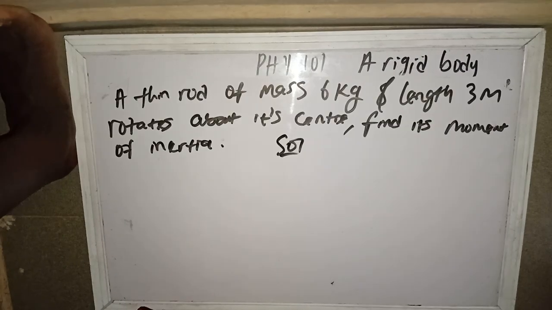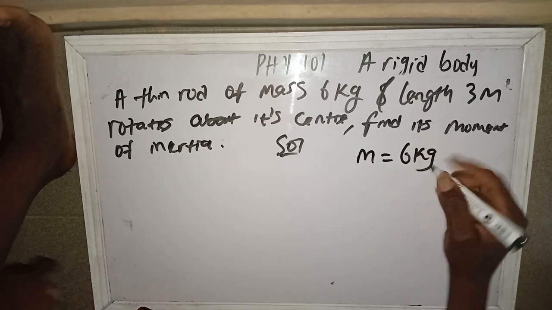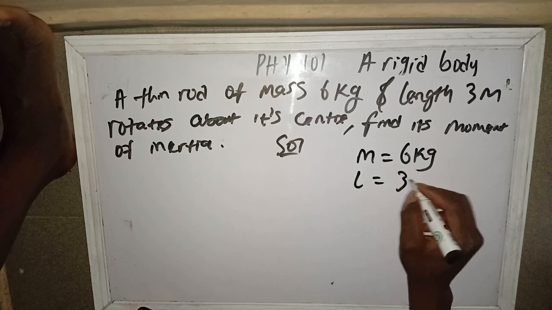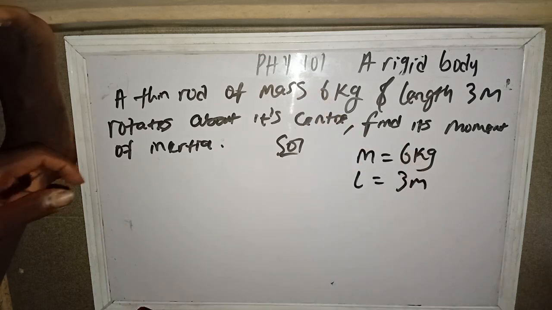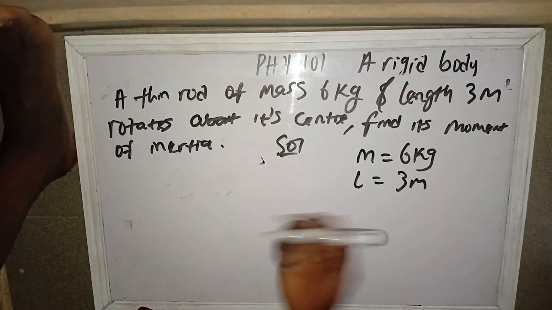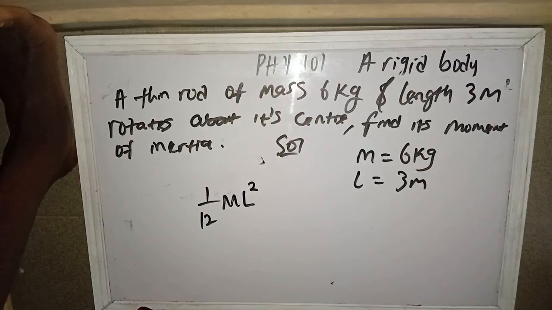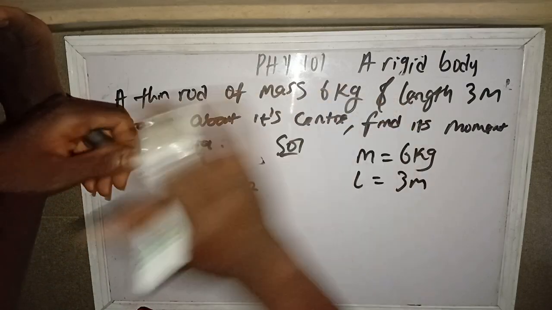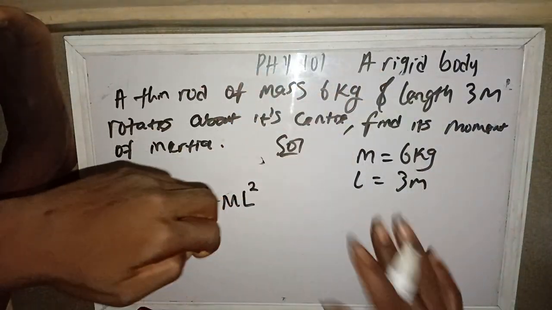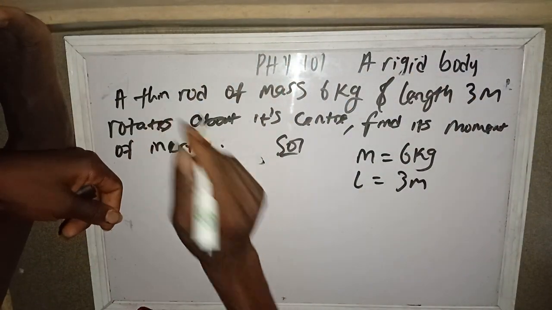Now, another question. A thin rod of mass 6 kg and length 3 meters rotates about its center, not about its one end. If it's about its one end, we use 1 over 3 m l squared. But about its center, we use 1 over 12. So note the difference. Know what the question is asking you. Don't just use any formula anyhow. Each rigid body with a specific condition has its own unique formula of application.